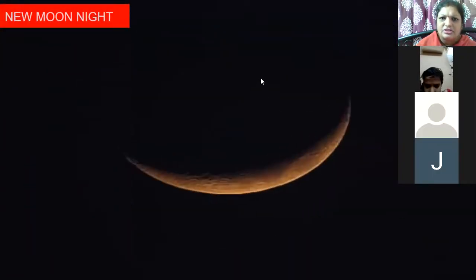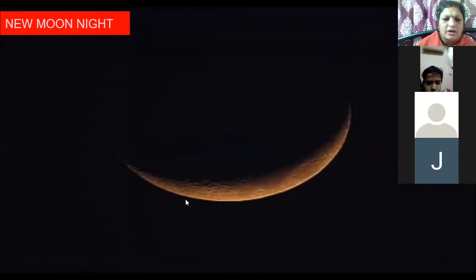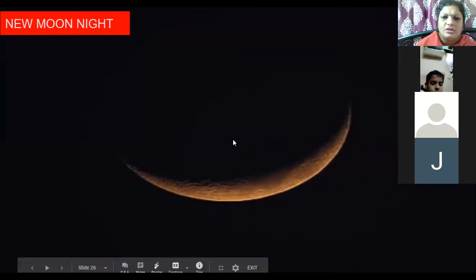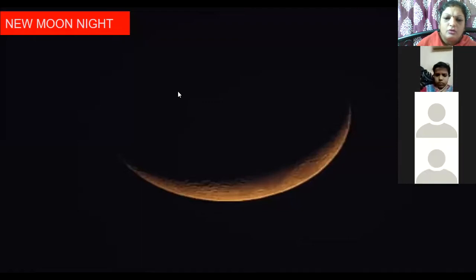This is another picture to show you how it looks when you see the sky. I am not talking about full moon now. I am talking about new moon. New moon means you cannot see the moon in the sky. So this is the darker part of the moon. This is what you can see on the new moon night, Amavasya day.